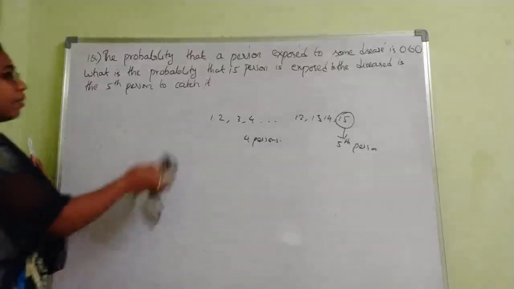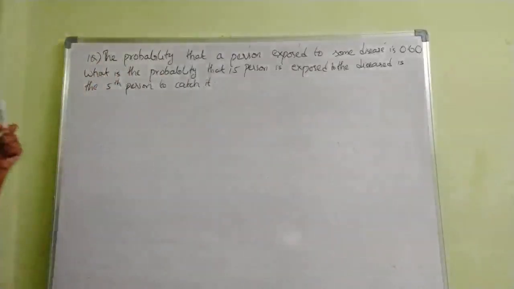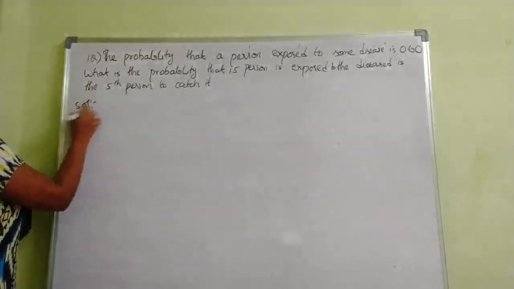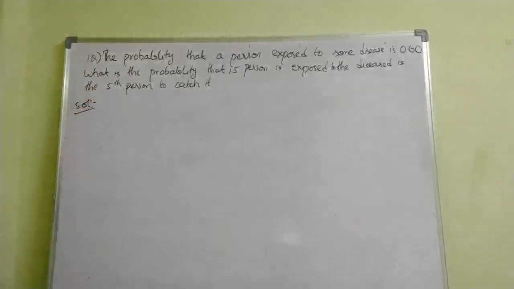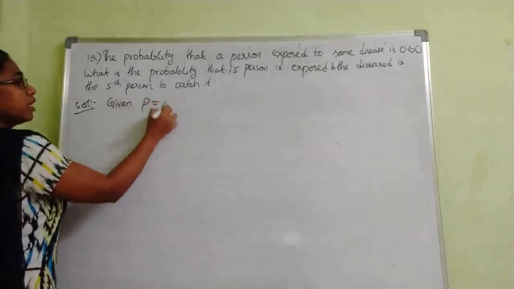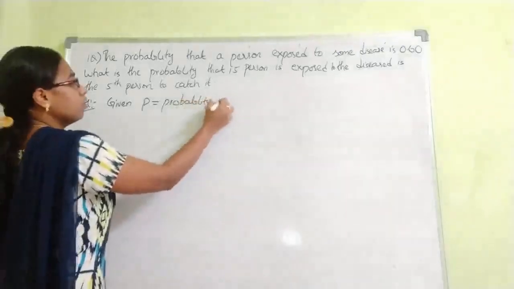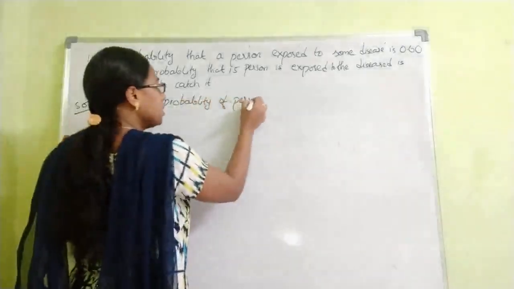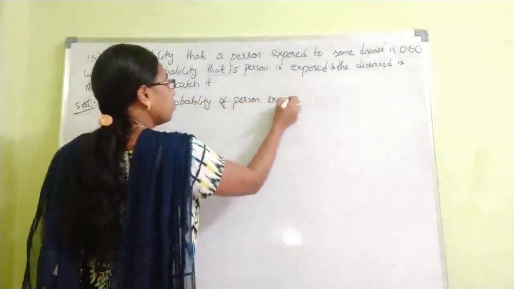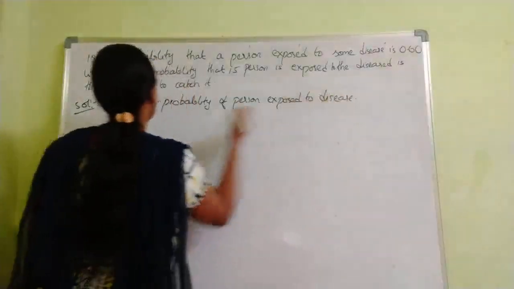So if you understand the question, this follows the negative binomial distribution. Reading the question is very important, and understanding which distribution it follows. So what is given actually? Given P equals the probability of a person exposed to the disease. So how much is it given?